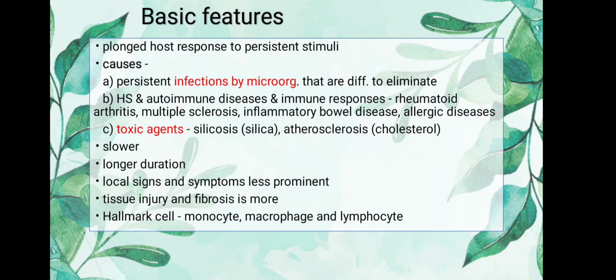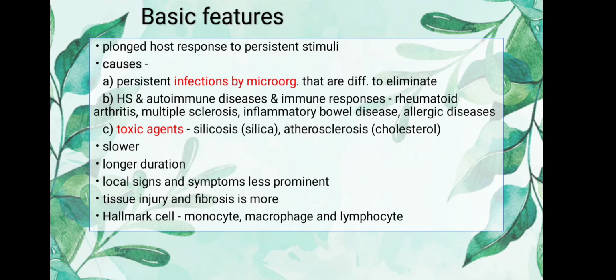It is slower, of longer duration, and the local signs and symptoms are less prominent. In acute inflammation, there are so many signs and symptoms which are so prominent, and we can easily identify that he or she is a patient of acute inflammation. But in chronic inflammation, the signs and symptoms are masked, but the tissue injury and fibrosis are more, so the damage is done more by chronic inflammation.